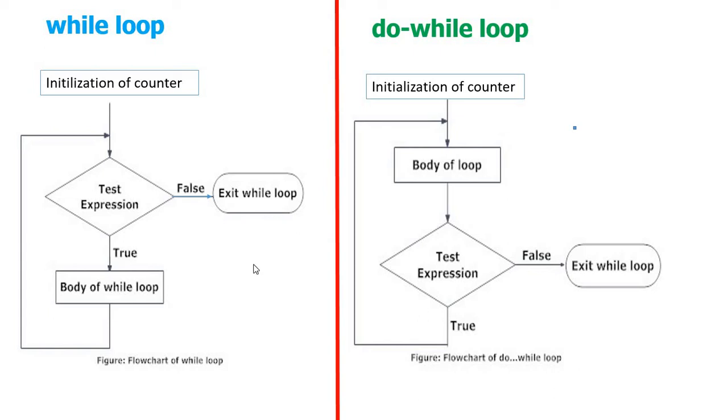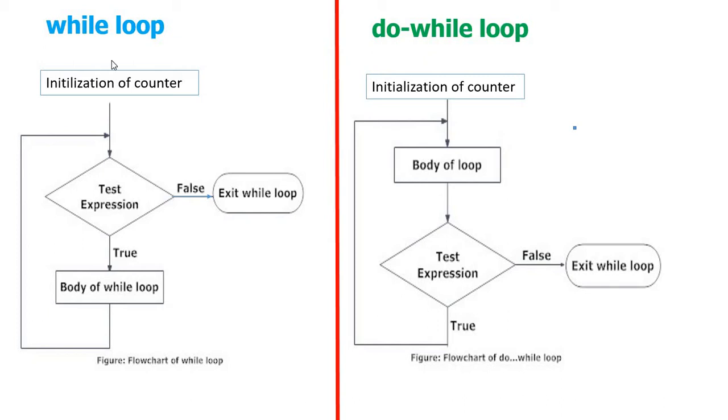In part 5 of loops. In this part, I will explain about the do while loop. This is the do while loop. I can explain the do while loop by differentiating it with the while loop. Okay, so every time I compare the do while loop with the while loop.